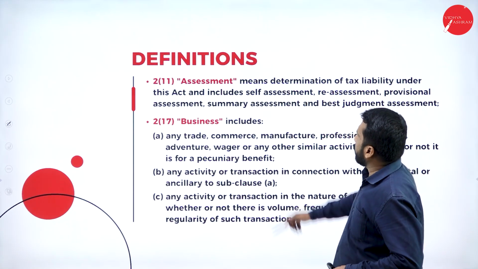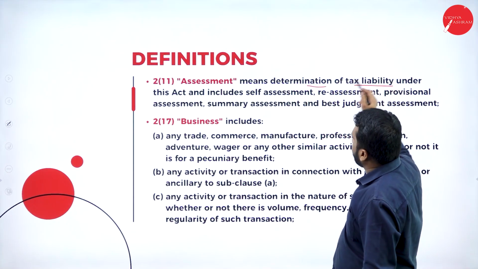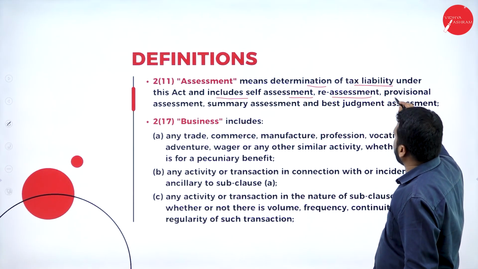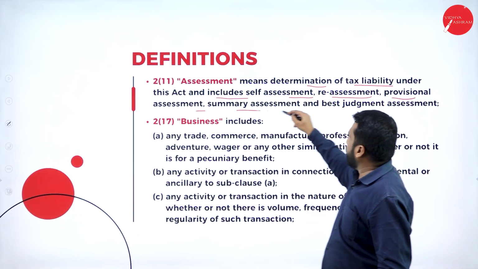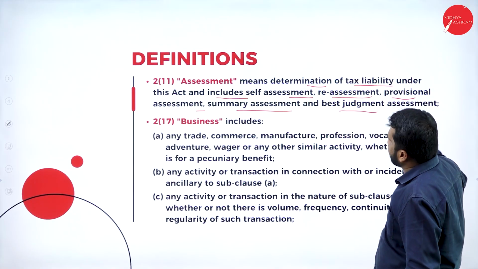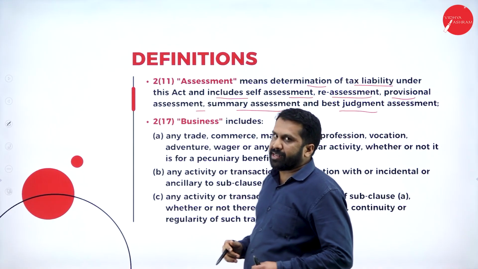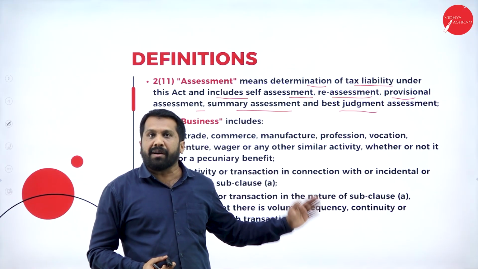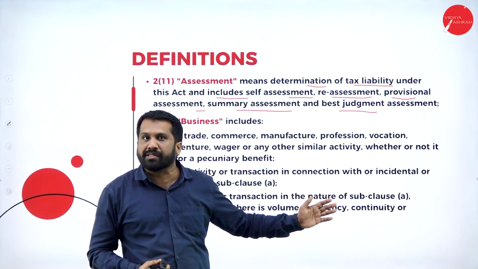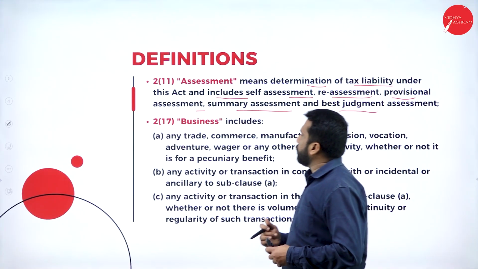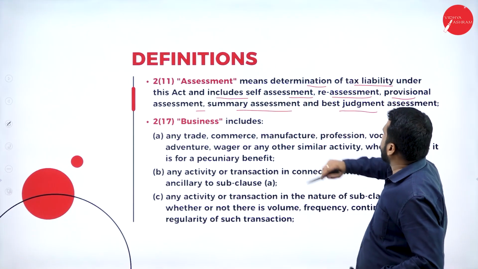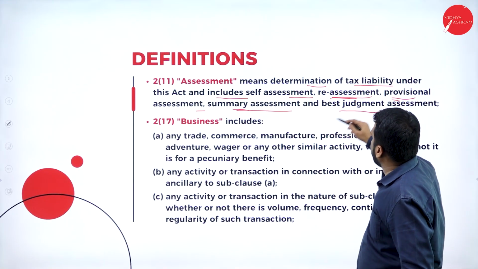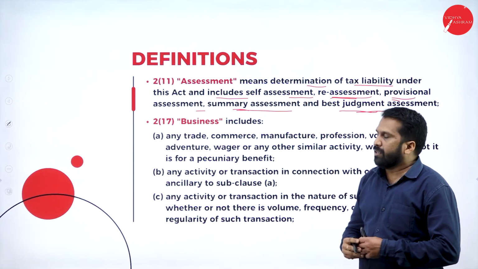Then assessment: determination of tax liability under this Act, and it includes self-assessment, reassessment, provisional assessment, summary assessment, and best judgment assessment. So these are the assessments, as I told you, for your 2 marks, or in the last unit you have a 10-mark question regarding assessment procedure. Under assessment procedure, we have topics called self-assessment, reassessment, provisional assessment, summary assessment, and best judgment assessment.